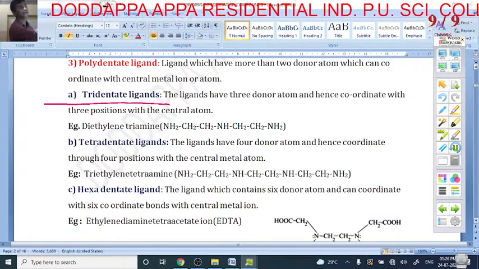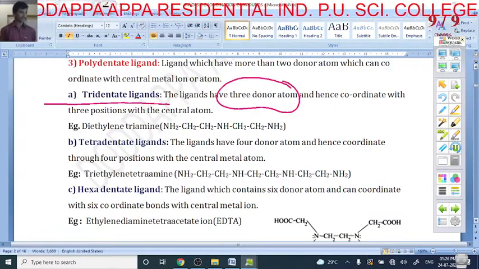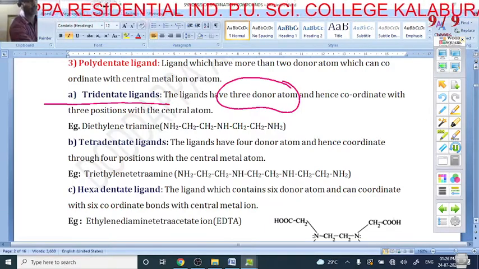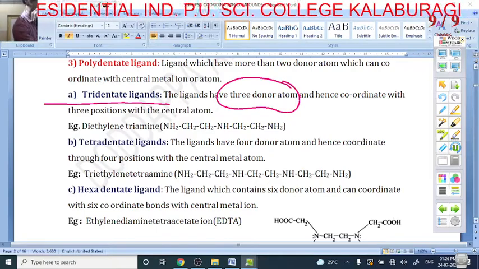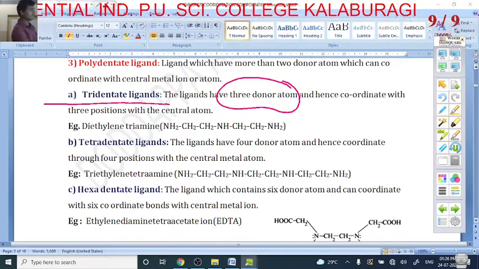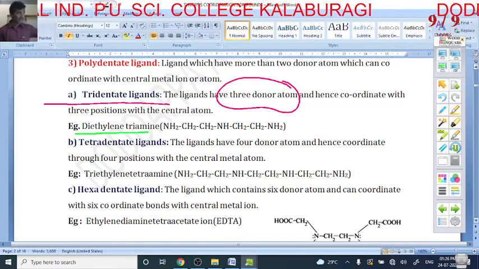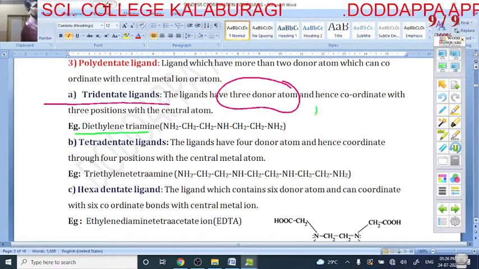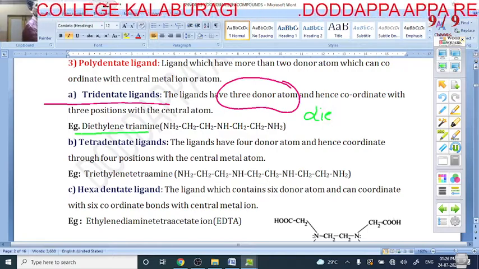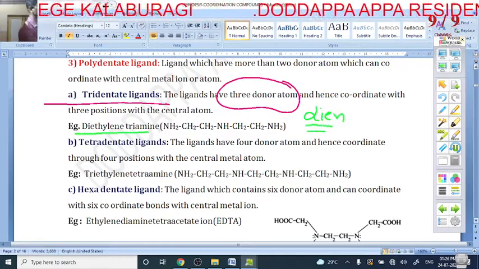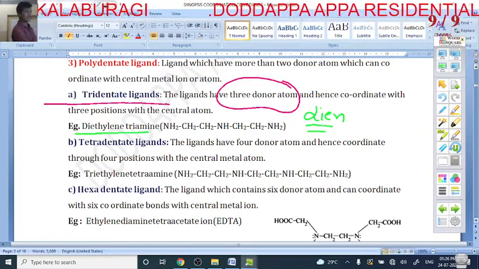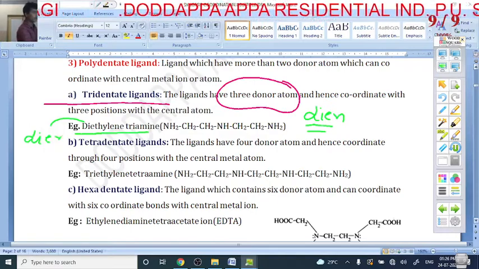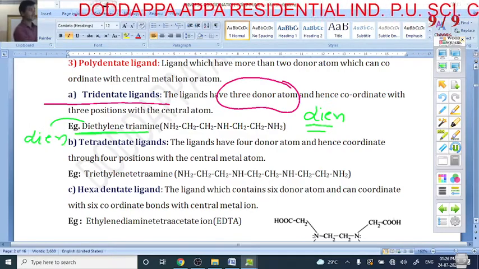The tridentate ligand has how many donor atoms? 3 donor atoms are there. I can show it here with the help of this color. The example is diethylene triamine. Shortly we can write it as dien. Dien is nothing but diethylene triamine.